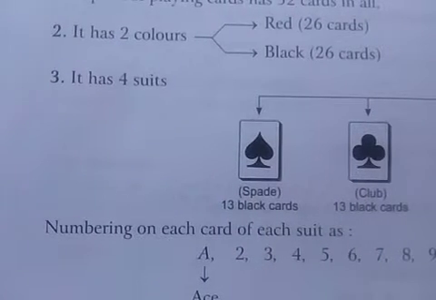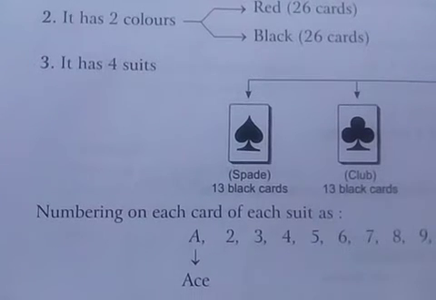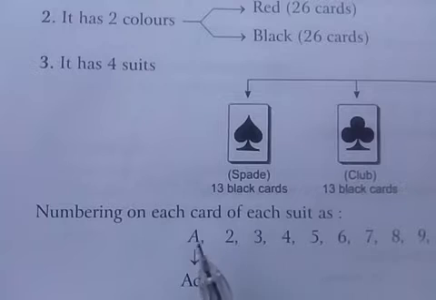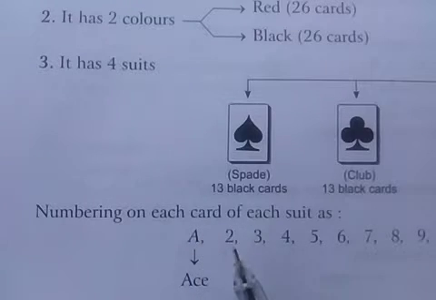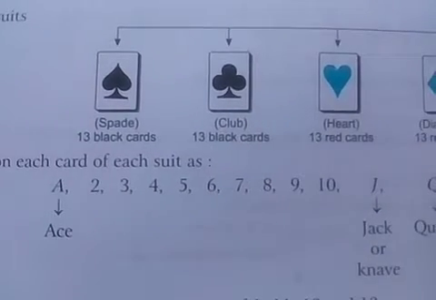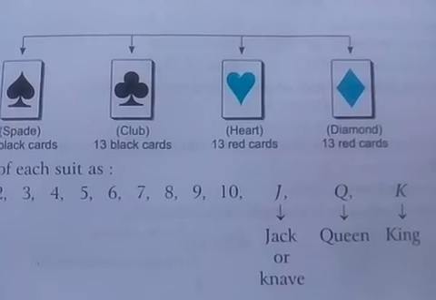Numbering on each card of each suit: A in the place of 1, then 2, 3 up to 10, Jack, Queen, King.